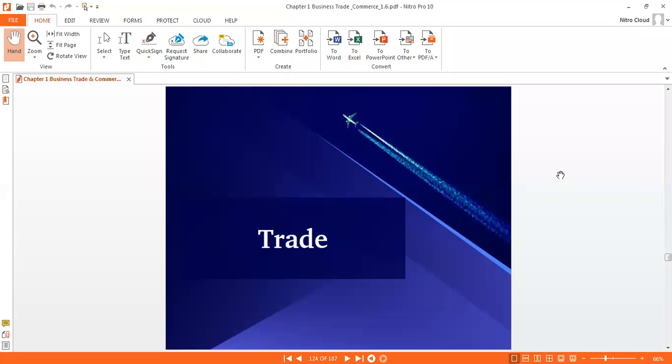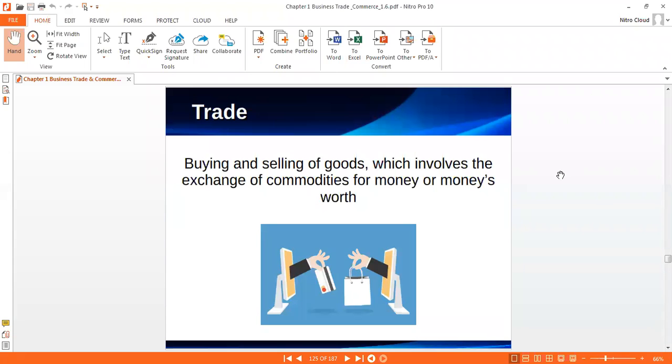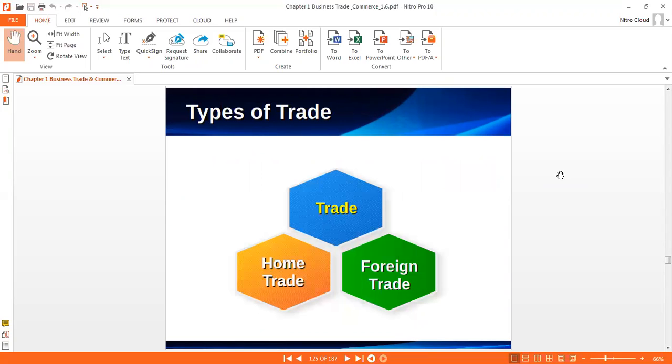In the previous slide, we discussed the functions of commerce. Now we discuss what trade is, its types, and then auxiliaries to trade. Trade means buying and selling of goods, which involves the exchange of commodity for money or money's worth. In simple words, buying and selling of goods and services is known as trade. Now, trade is classified into two main categories: home trade and foreign trade.